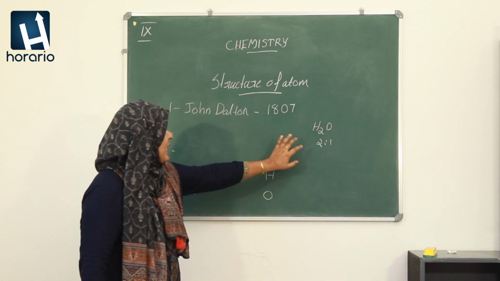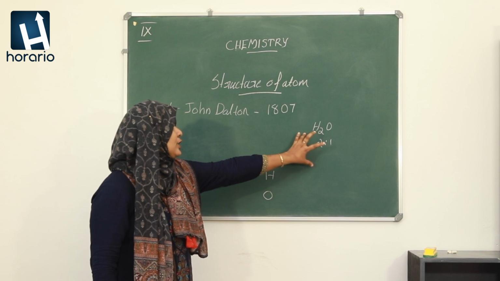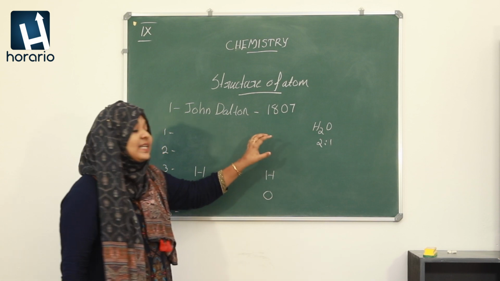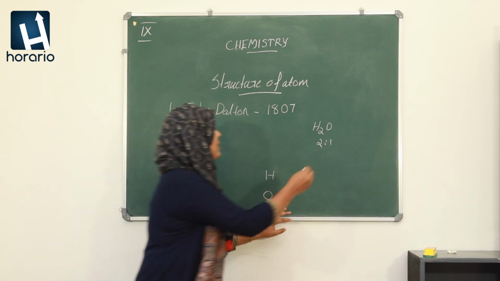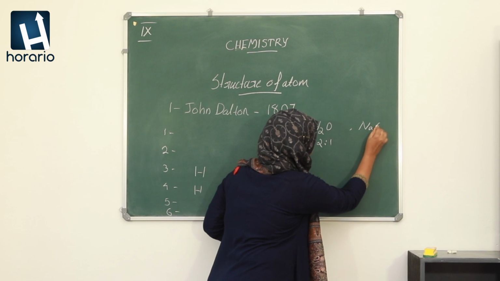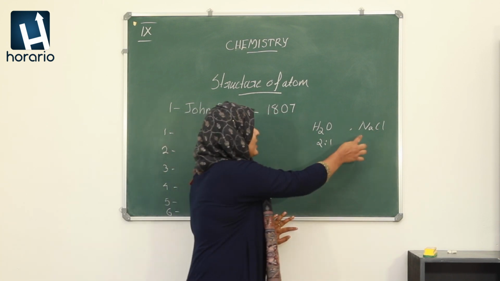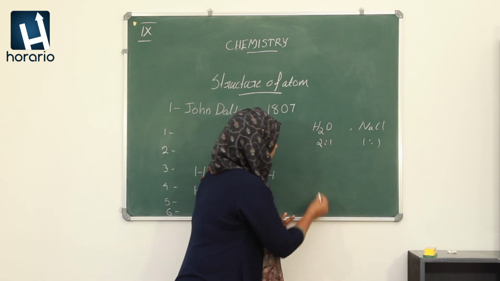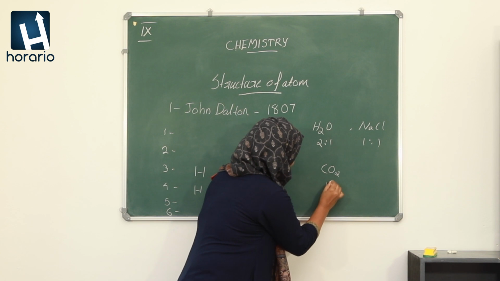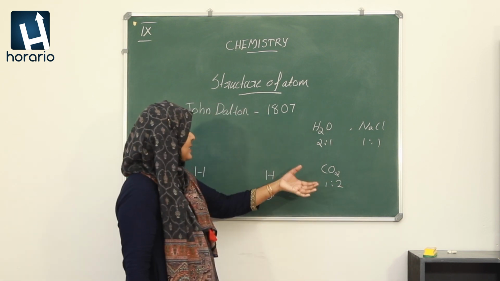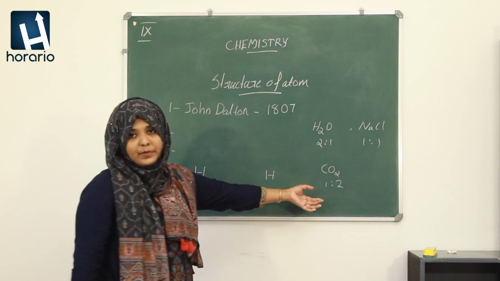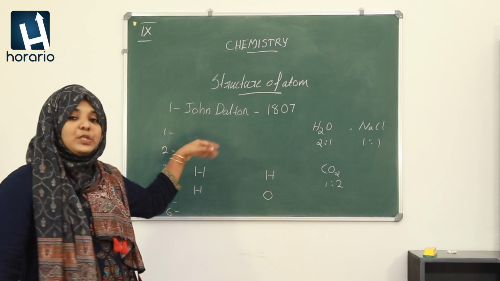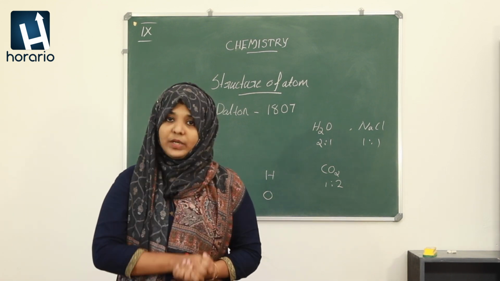That is, a compound is formed by the combination of two or more atoms of elements in a simple ratio. Let's look at NaCl. It is a compound formed by the combination of sodium and chlorine. It is in 1:1 ratio. CO2 is in 1:2 ratio. That is, the combination is in a simple ratio. This is about the postulates of John Dalton's atomic theory.